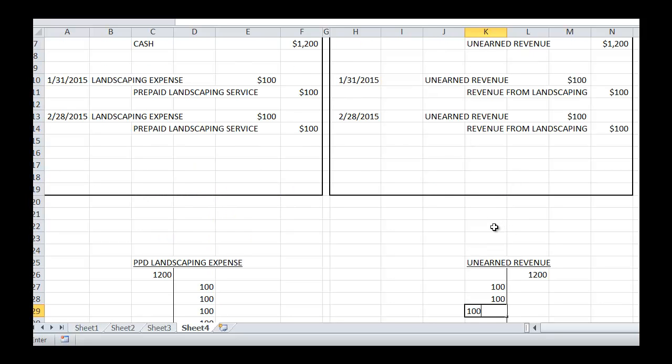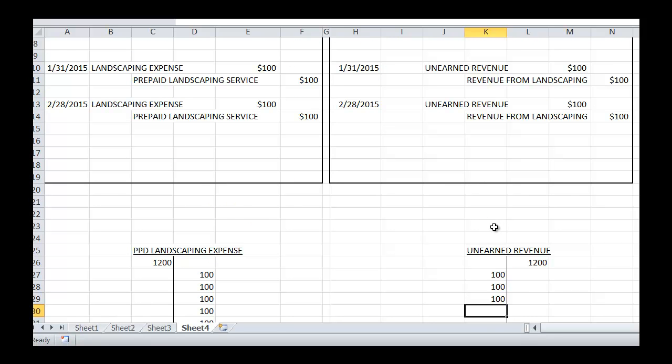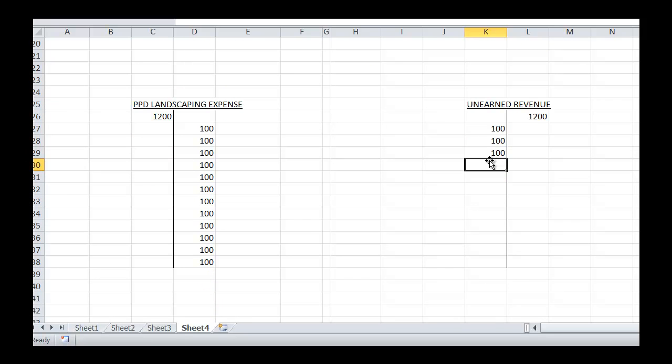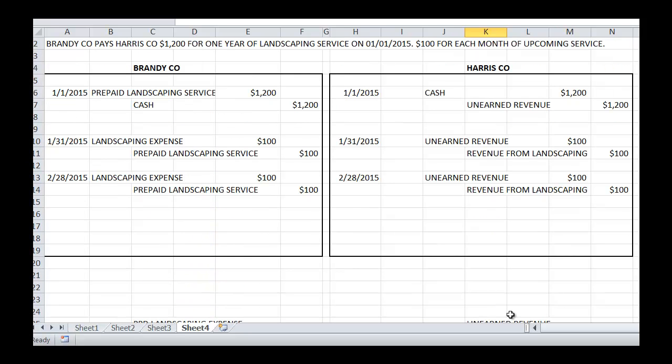And if we came back out and did another month, we'd drop it by another 100. Okay, then we'd be at $900 for our liability. And eventually, when we get down to the end here, after all 12, the debits and the credits will be equal. We'll have a balance of 0 for that liability, and we will have fully earned it at that point.